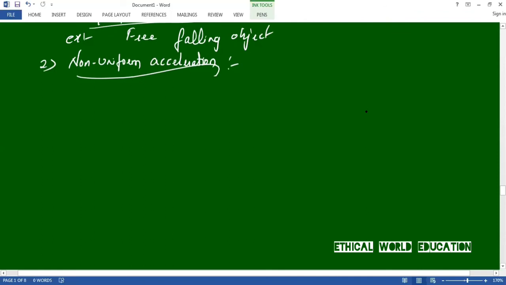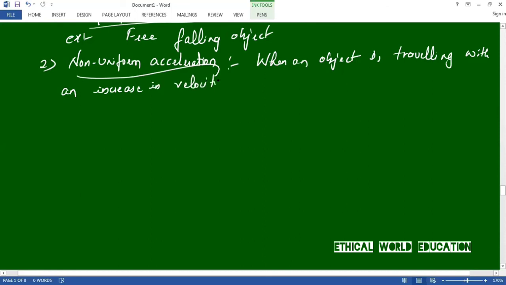When an object is traveling with an increase in velocity, but not at equal intervals of time, this is known as non-uniform acceleration.